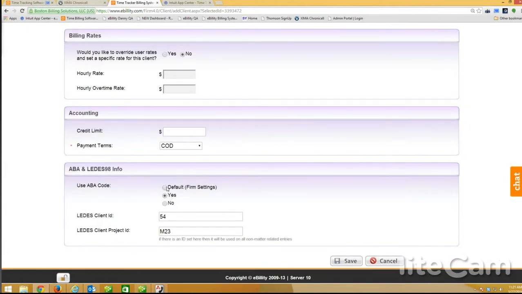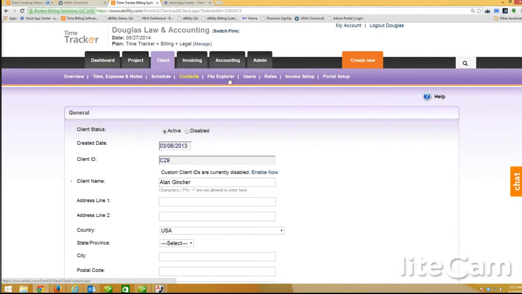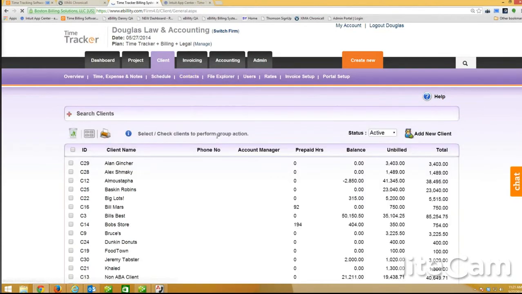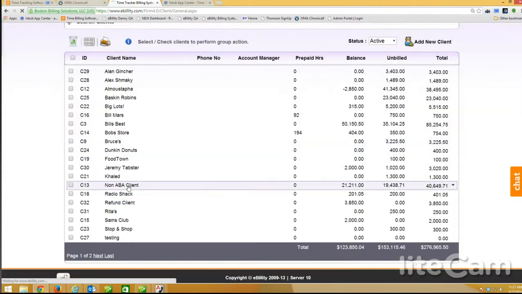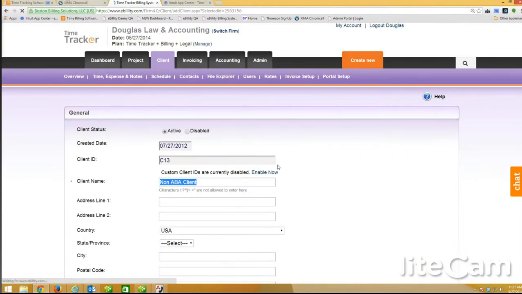So if you use the default, we could do that also. Or you could set it to no all the time or yes. So right now it's set to yes, always using the ABA codes. I actually have another client that's set up that doesn't use the ABA codes. I actually call it non-ABA client. And you'll see here, it's set to no all the time.